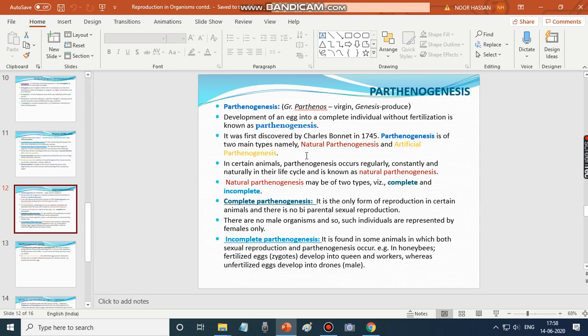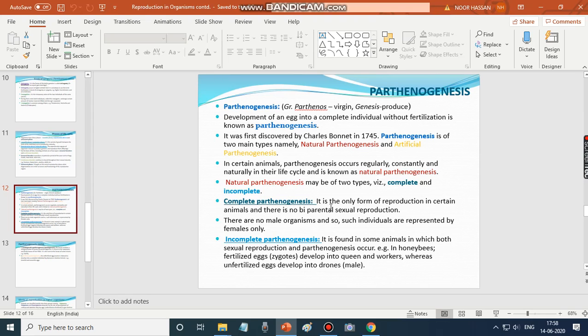It is of two main types: natural parthenogenesis and artificial parthenogenesis. In certain animals, parthenogenesis occurs regularly, constantly, and naturally in their life cycle and is known as natural parthenogenesis. Natural parthenogenesis is again of two types, complete and incomplete.